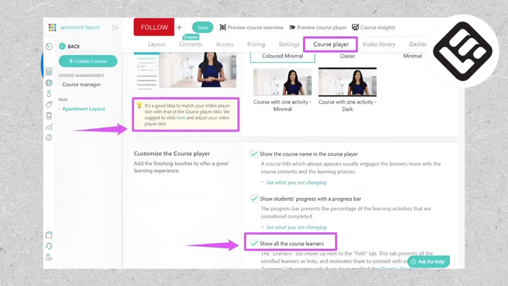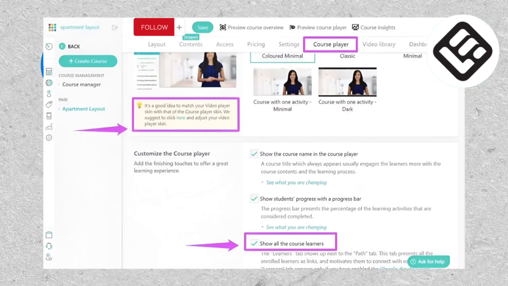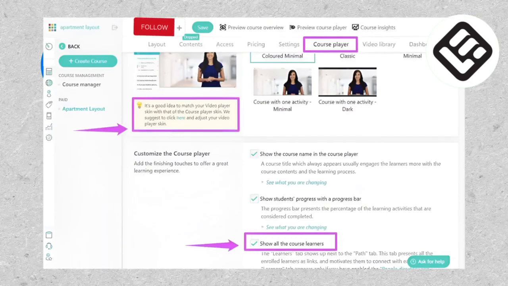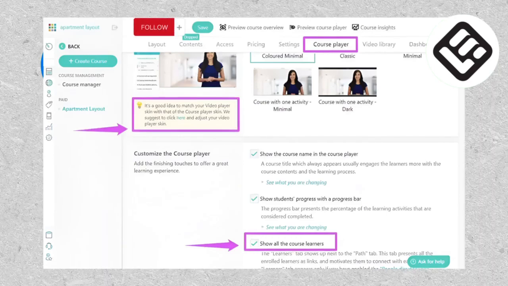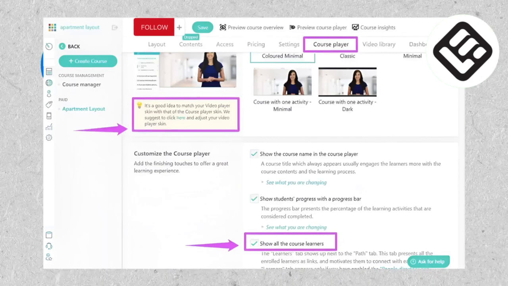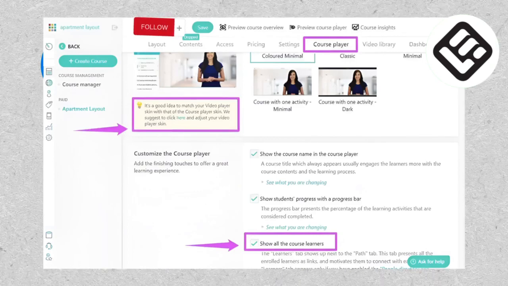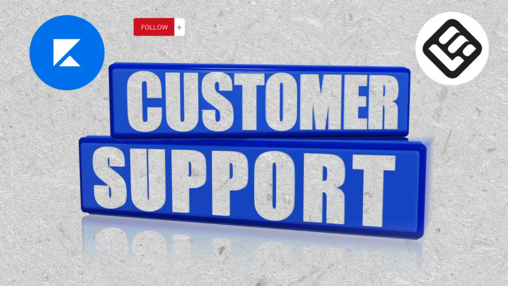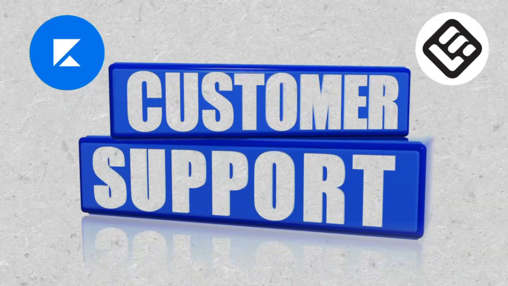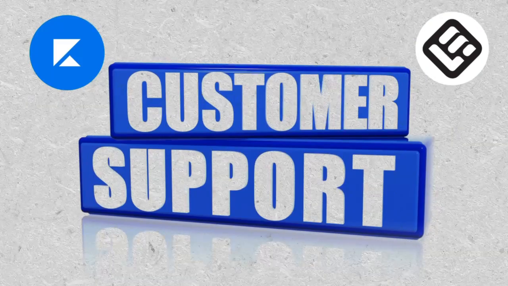Additionally, it offers the option to display supplementary information, such as the number of enrolled students, providing a more customizable and informative learning experience.